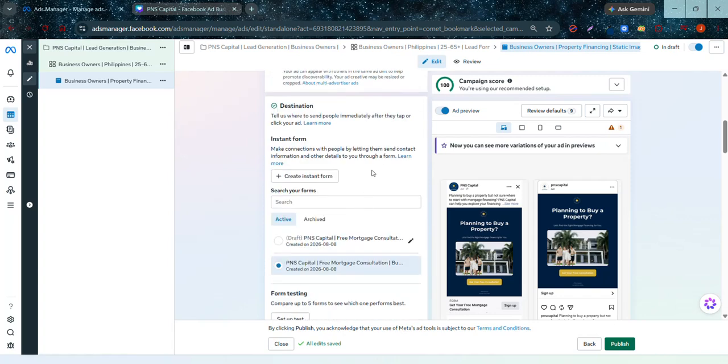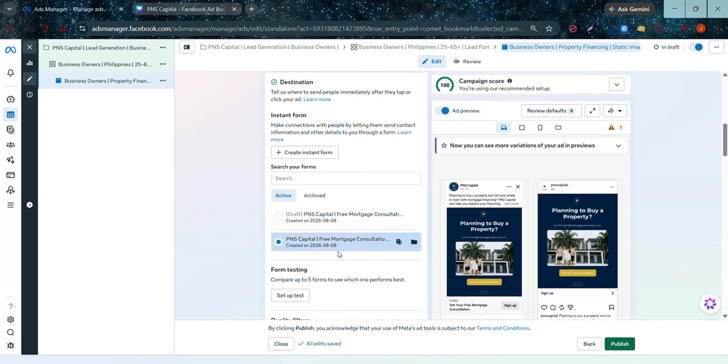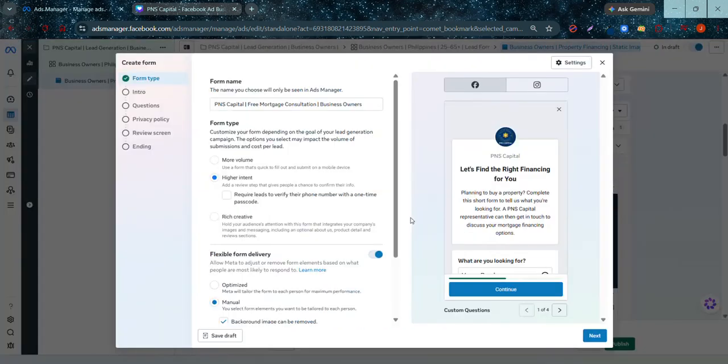Here the destination. This is where you will create the instant form. Once a person views the ad, they will go to the form where they will sign up to book a free mortgage consultation. So here, I actually created already the form, but I've duplicated it and created a draft so that you can see the content, or how the form that I've created looks like.